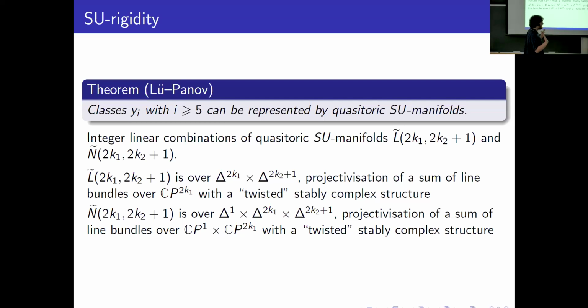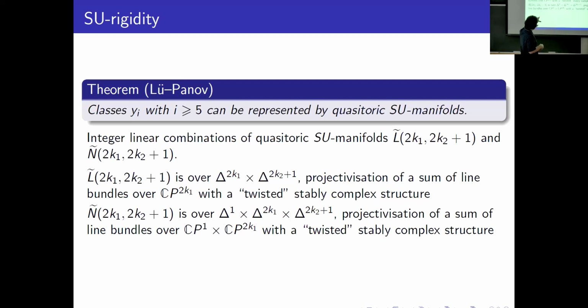This is some toric manifold, but it's not an SU manifold. But we know that its tangent bundle stably is the sum of some line bundles, and then we can replace some of these line bundles by their complex conjugates. It corresponds to a replacement of the corresponding characteristic matrix, and in fact we obtain some quasi-toric manifold which is an SU manifold, over a product of simplices.